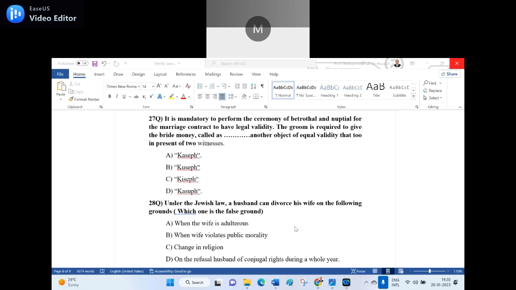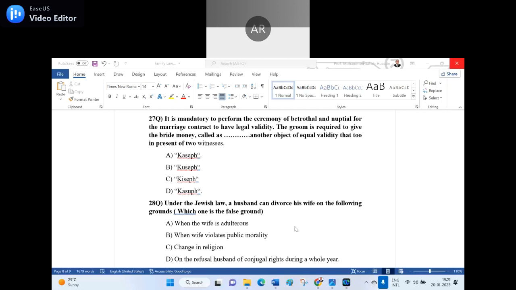Okay, now 28th question. Under the Jewish law, a husband can divorce his wife on the following ground. Which one is the false ground? A. When the wife is adulterous. B. When wife violates the public morality. C. Change in religion. D. And the refusal of the husband of the conjugal rights during the whole year. Which is the wrong option here? Change in religion. Wrong. B is right answer, sir.